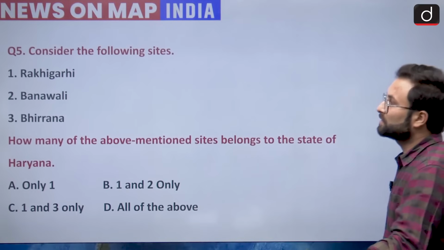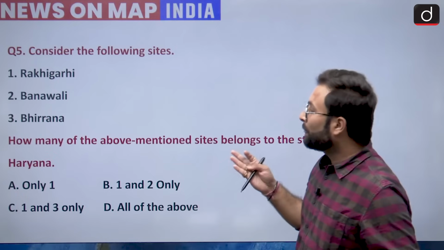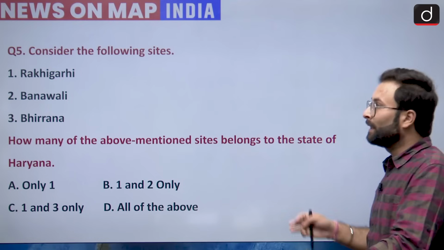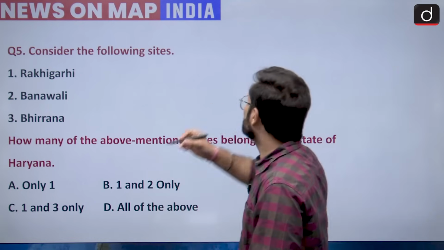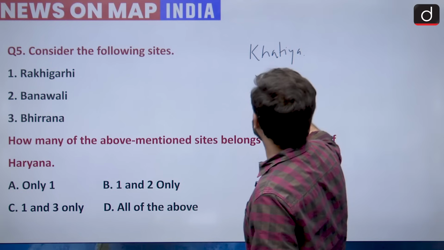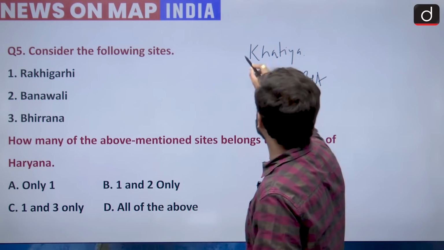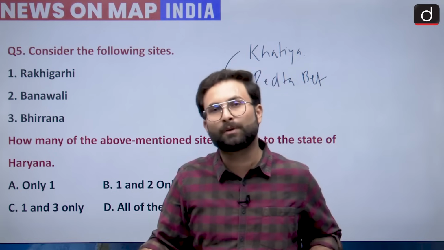Coming to the next question, that is question number 5. Consider the following sites: Rakhigadi, Banavali, Birana. How many of the above mentioned sites belong to the state of Haryana? Now recently there was a particular development in Gujarat. There were two places, Khatia village and Padta Bet. These were the areas which were in the news because of the excavation activities which happened over here.